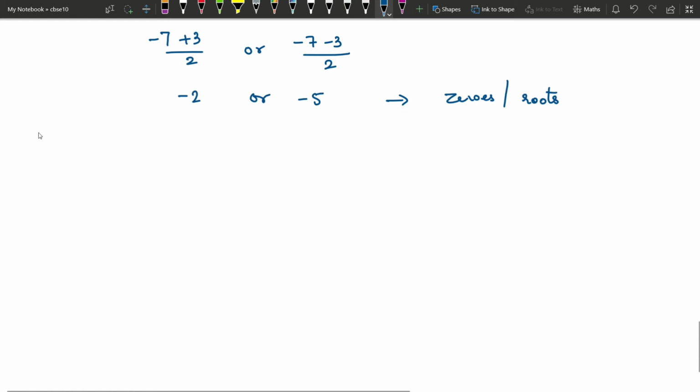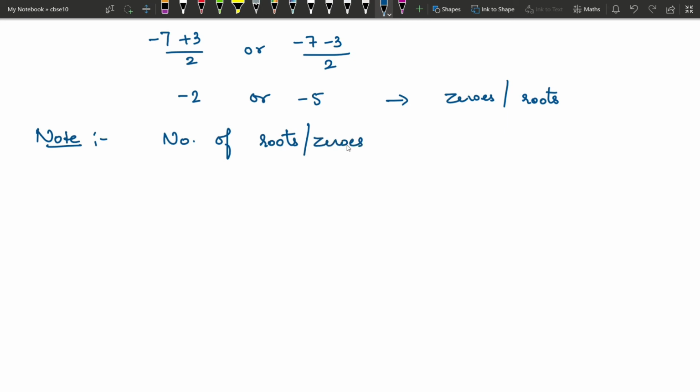And one more thing that you need to know is, note, number of roots of an equation or number of zeros of the polynomial is equal to degree of the equation or the polynomial. So for equation also we have degree, which is nothing but the highest power. Okay. So degree of the equation or the polynomial. So for a linear polynomial we will have one answer. For quadratic polynomial we will have two answers.